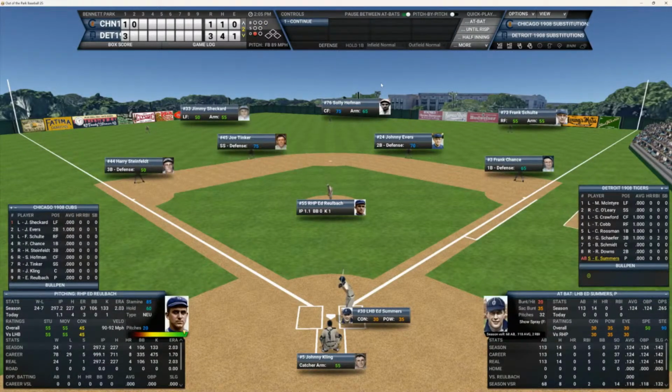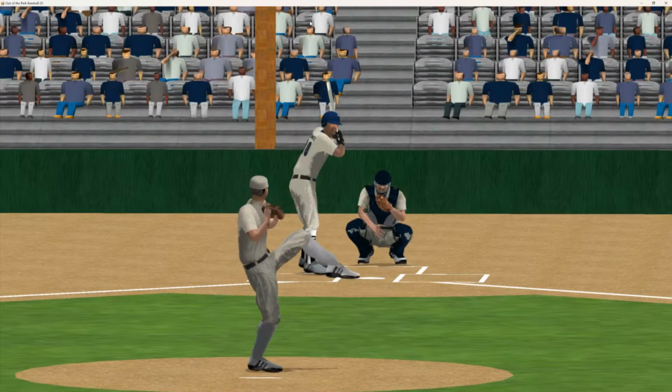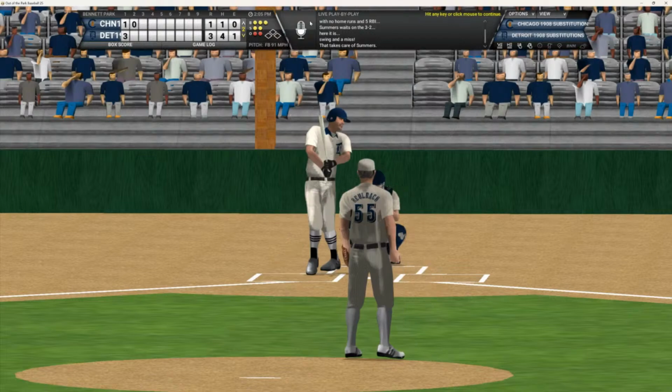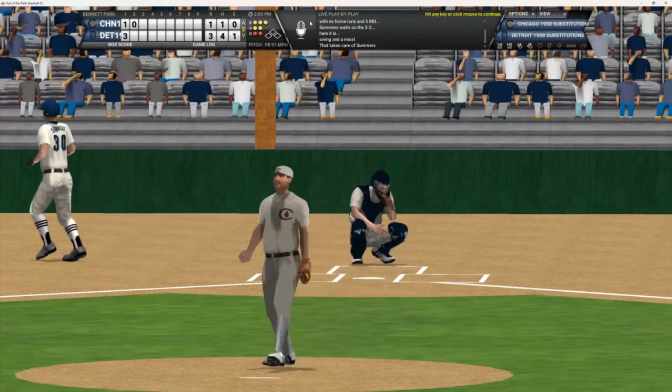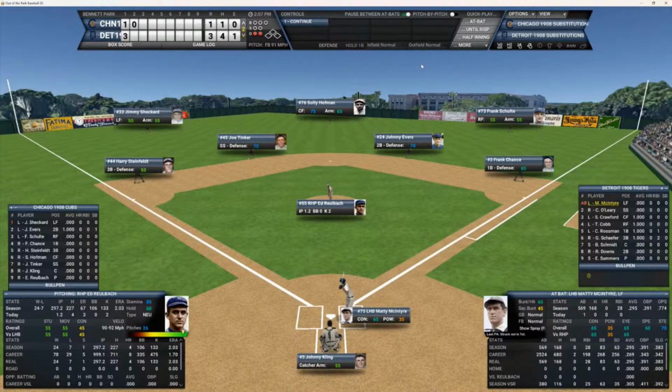And that'll bring up Ed Summers. He batted .124 with 5 RBIs and no home runs during the regular season. Can he help his own cause here? Here's the full count. It's the Ed and Ed show. That's a swing and a miss. He strikes him out for out number 2. And I believe that's Reulbach's second strikeout of the game, and it is.